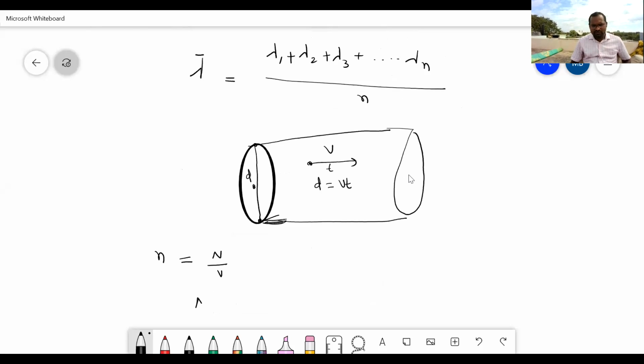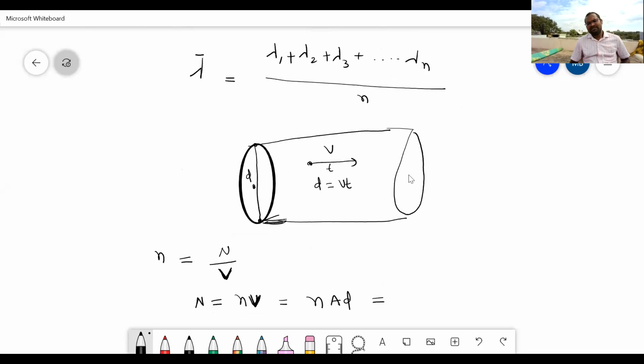Then total number of molecules present in that cylinder is n into V, volume. This is V, volume, not velocity. We know that volume can be written as area into distance.